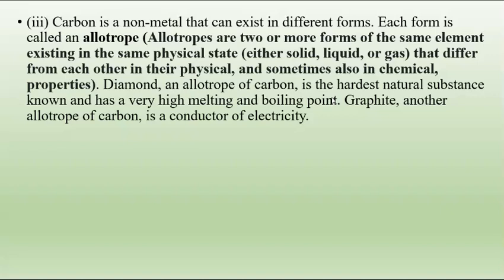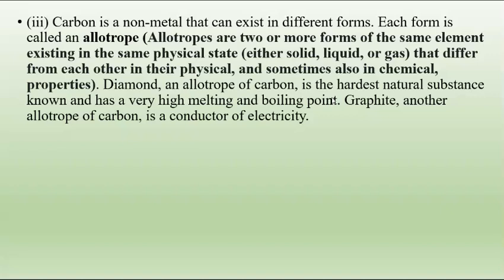The definition of allotrope: allotropes are two or more forms of the same element existing in the same physical state, either solid, liquid, or gas, that differ from each other in their physical and sometimes also in chemical properties. Now, the element carbon can exist in various physical states, so here we have three states of matter: solid, liquid, and gaseous. The physical properties may be the same or different. Similarly, the chemical properties may be the same or different.